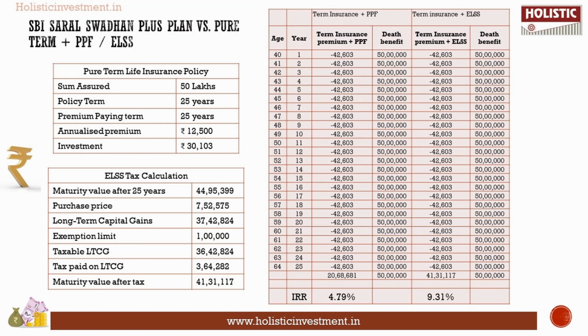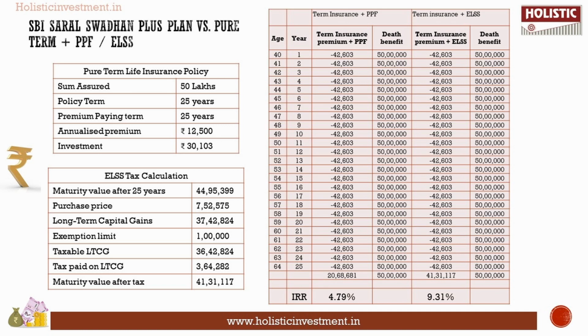A pure term life insurance policy will serve the same purpose, that too with a lesser premium compared to a return of premium policy. Here we have worked out a scenario to understand the efficiency of taking a pure term life insurance policy and investing separately for life goals. For a sum assured of rupees 50 lakhs, a pure term life insurance policy will cost you just rupees 12,500 per annum. The policy term and the premium paying term are 25 years.